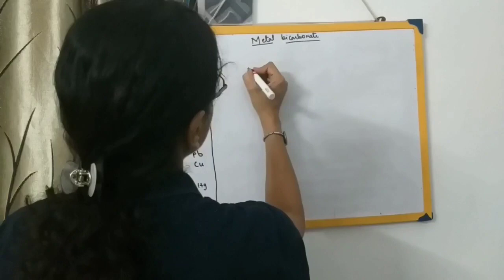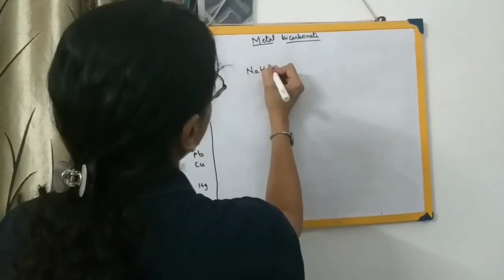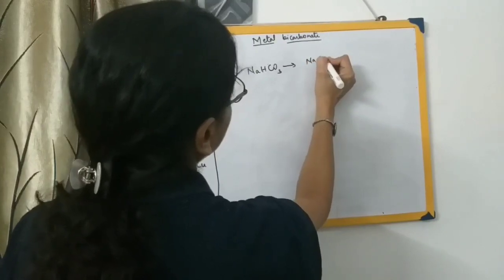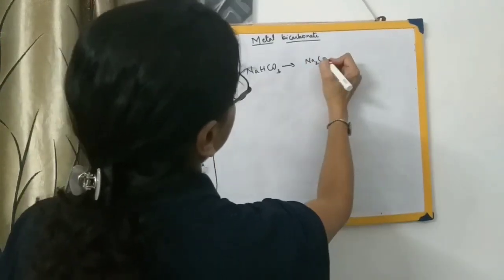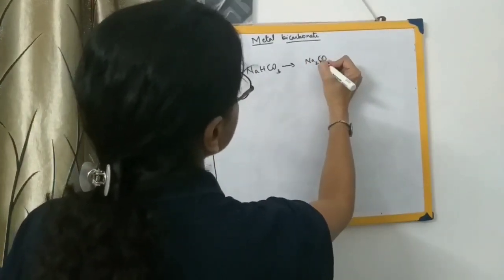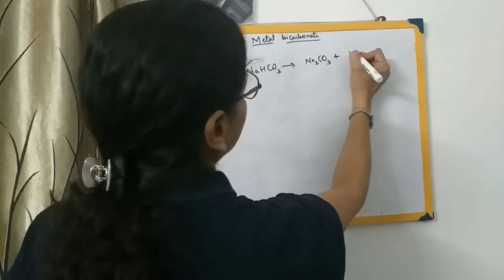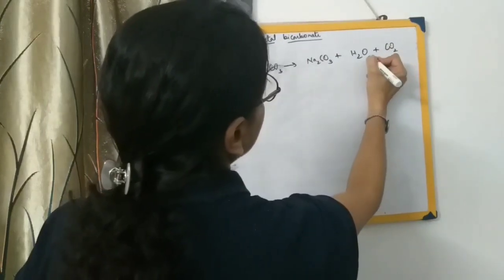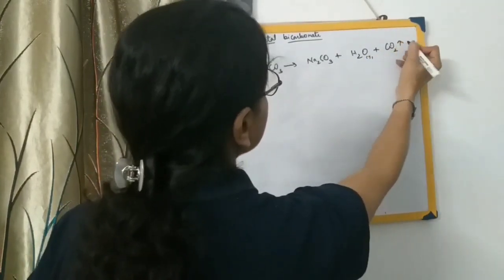Let us see sodium bicarbonate. This will give Na2CO3 plus water vapor, that is H2O, plus CO2. The water is in the gaseous state, and CO2 is also a gas that has been evolved over here.